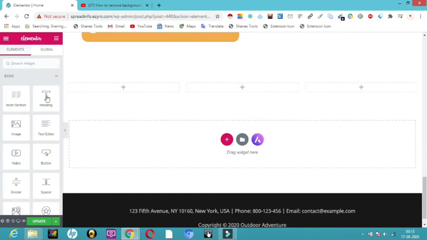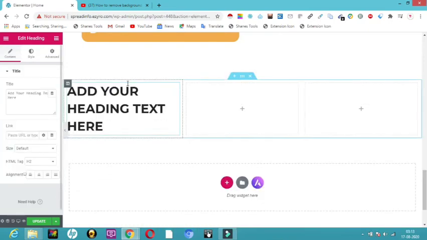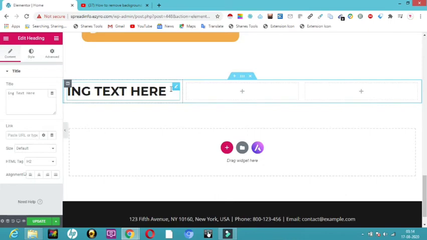Now you have something called heading. Now you want to give any heading over here, you can just drag this and drop it here. I have dropped it here. So now I can add my text here. For example, let me add something here. So we can type here anything.